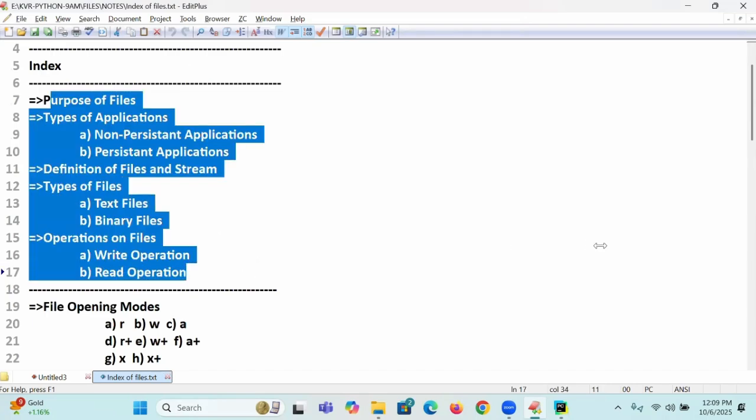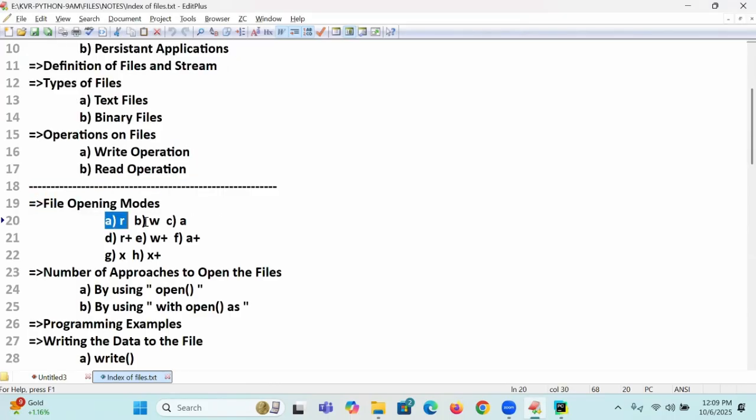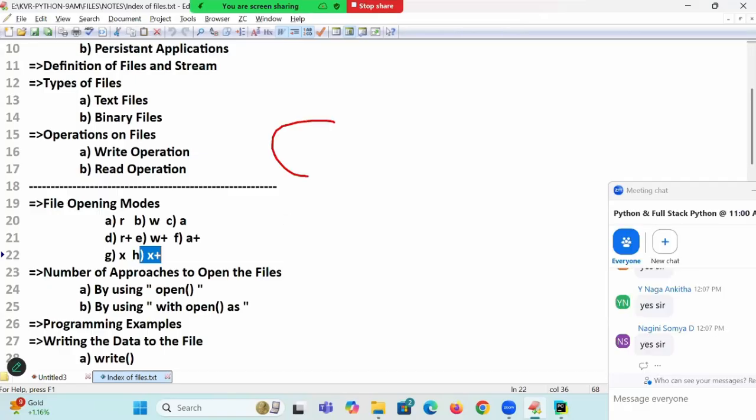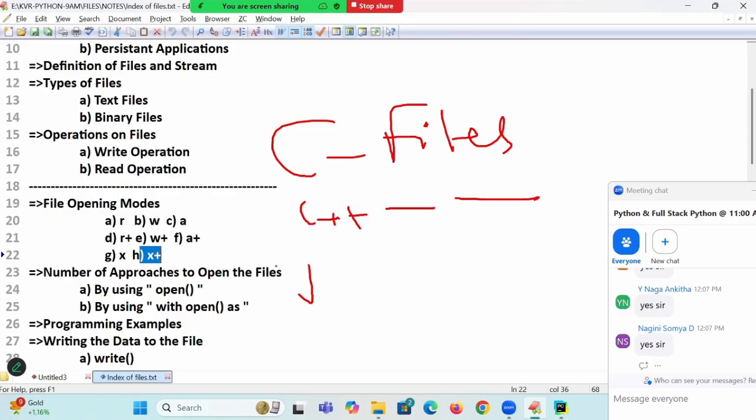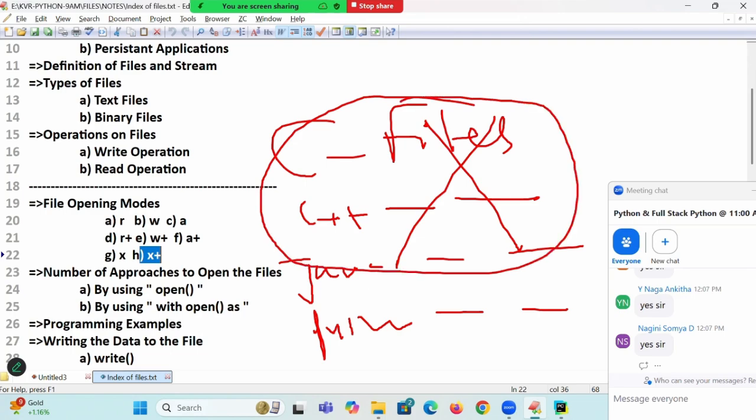The first concept is important. Next, file opening modes: r mode, w mode, a mode, r plus, w plus, a plus, x plus. Even in C language you learned files. C++ also has files. Java also has files. Python also has files. And I don't know whether you know this kind of thing. Maybe I can understand a maximum, but nobody knows. It's a big zero.